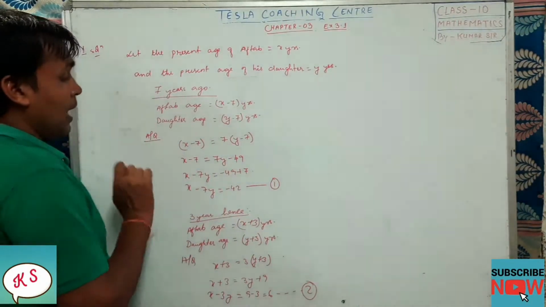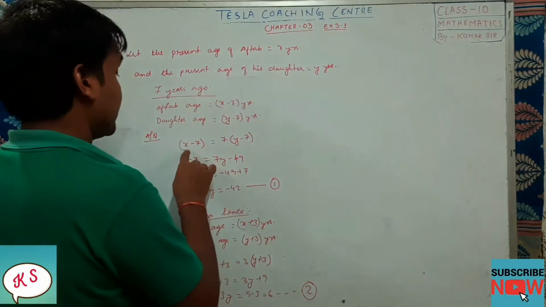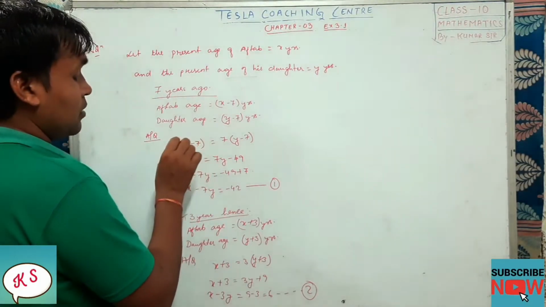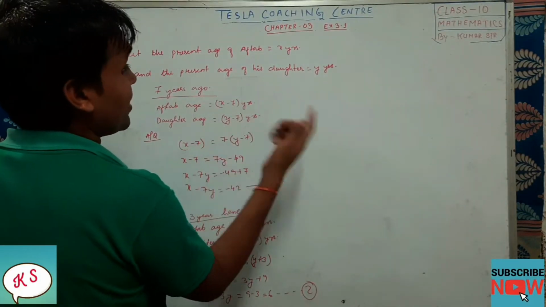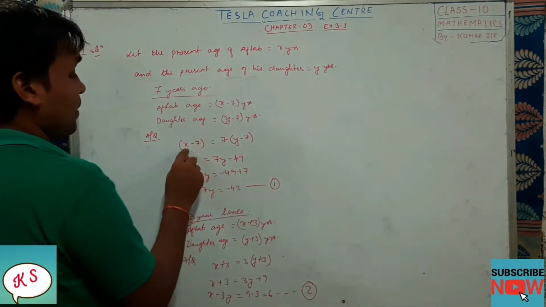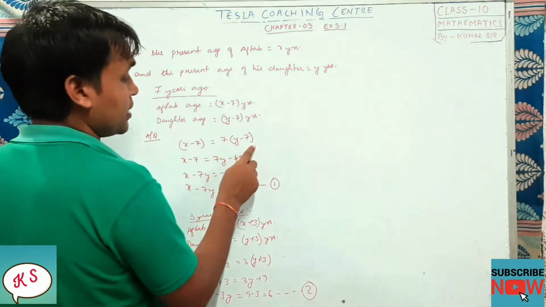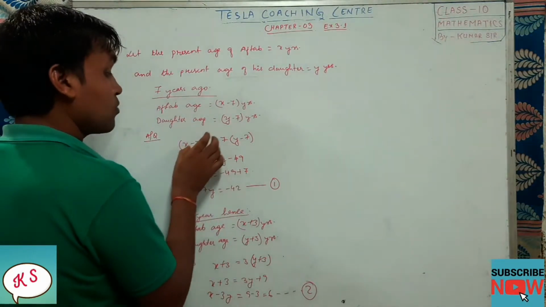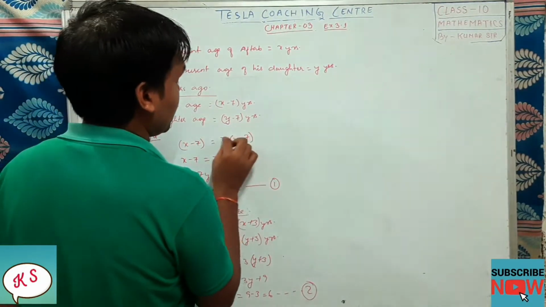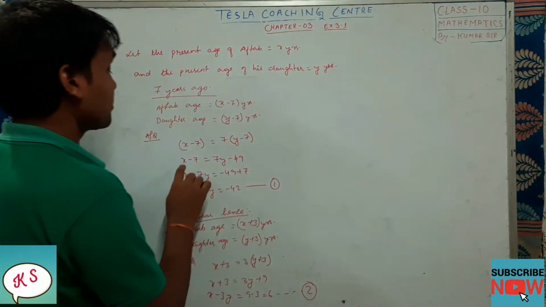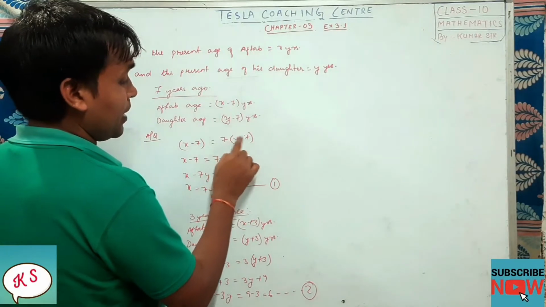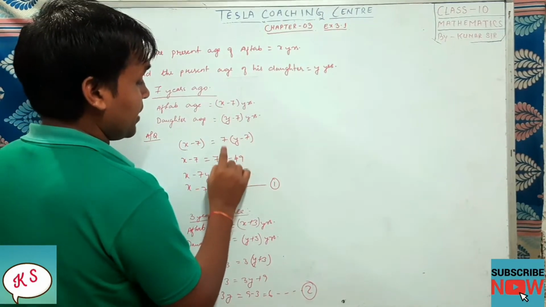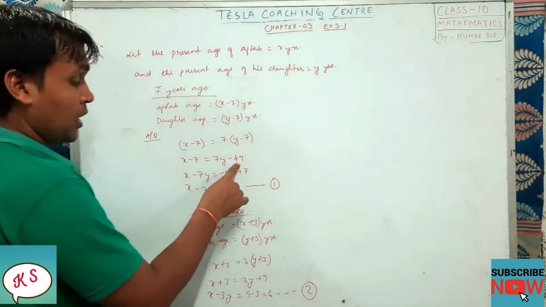As per the question, Aftab is telling that 7 years ago his age was equal to 7 times the age of his daughter. So Aftab's age is x minus 7, daughter's age is y minus 7, so x minus 7 equals 7 into y minus 7. Multiplying out, 7y minus 7 into 7, it will be 49.